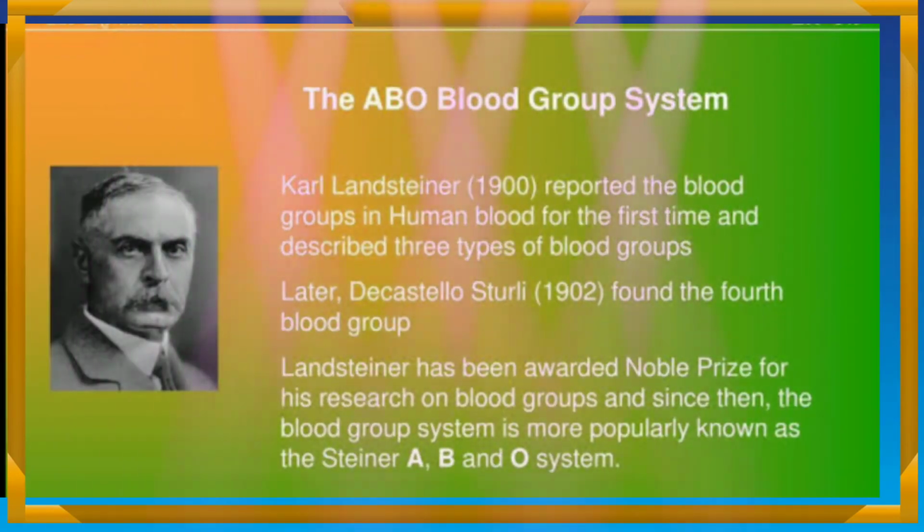Students, A, B, O blood groups were discovered by Karl Landsteiner in 1900. He won the Nobel Prize in 1930 for this discovery. Blood group AB was discovered by De Castello and Sturli in 1902.